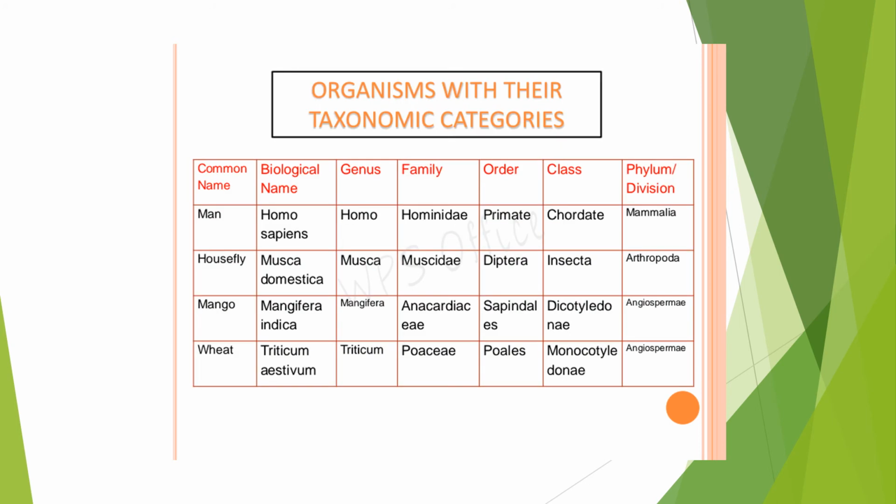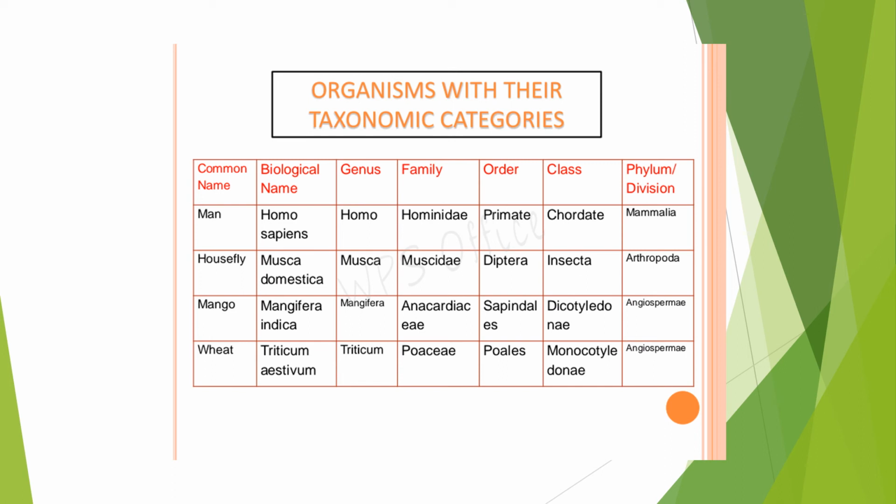This table shows the systematic position of some of the organisms. You see, for man, the nomenclature, the biological name, is Homo sapiens, and his genus is Homo, his species is sapiens, and many such Homo together form the family Hominidae, and he comes under the order Primate, class Mammalia, and the phylum Chordata.